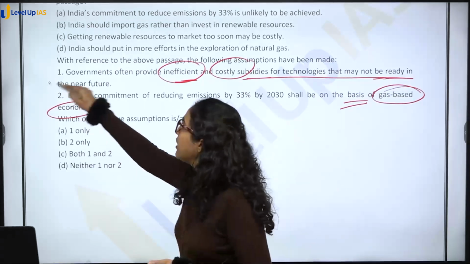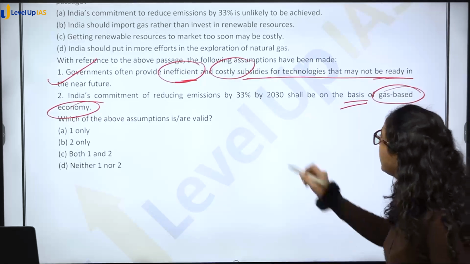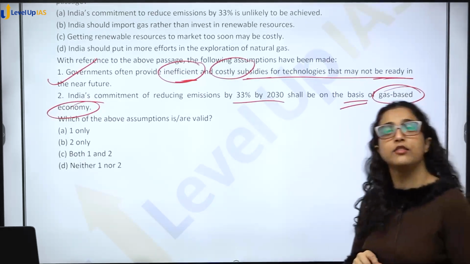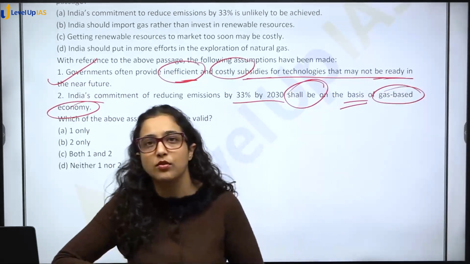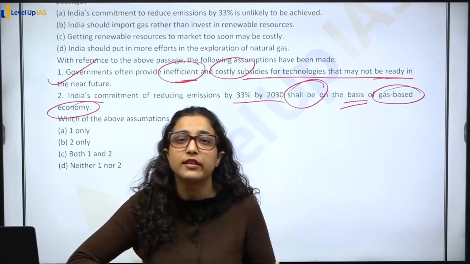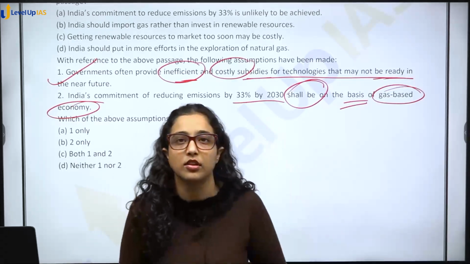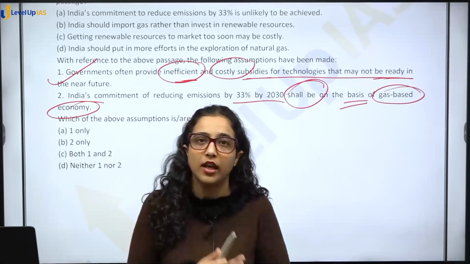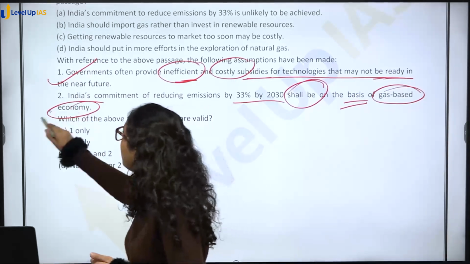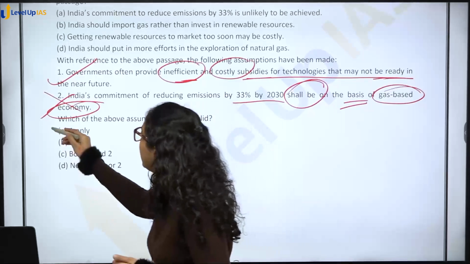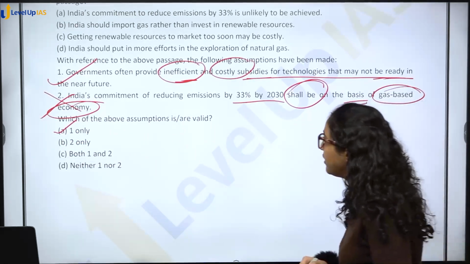So option 1 I can prove, but option 2, India's commitment of reducing emission by this shall be on the basis of gas-based economy. Government is pushing towards it, but gas-based economy, is it even possible कि सिर्फ इसी के basis पर हम 33% reduce करेंगे? And ऐसा कहीं stated है that this is the approach that we are going to follow. So option 2, you cannot say that this is correct. Only option A, this will be your answer, right?